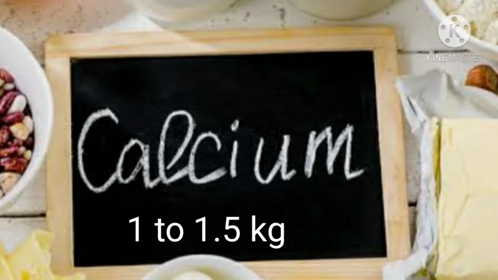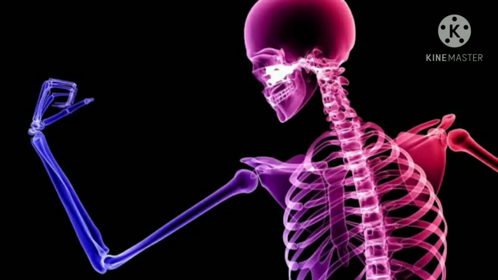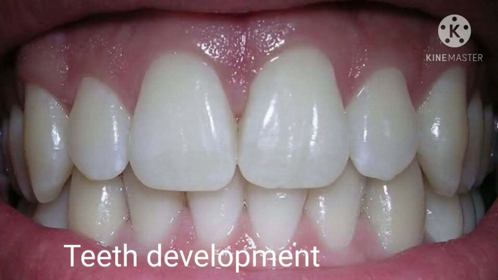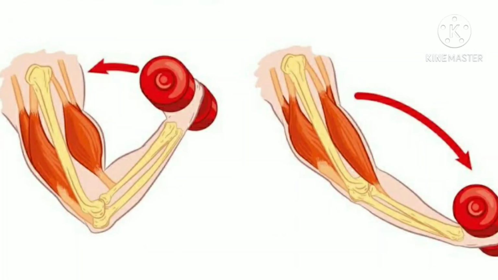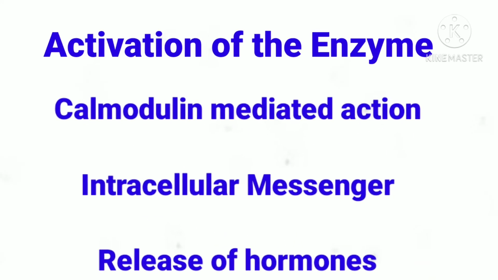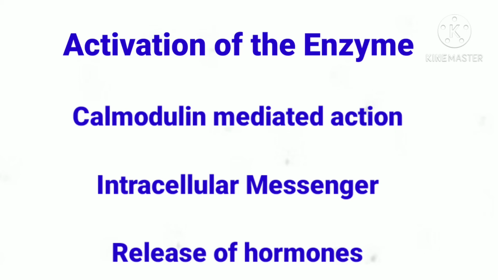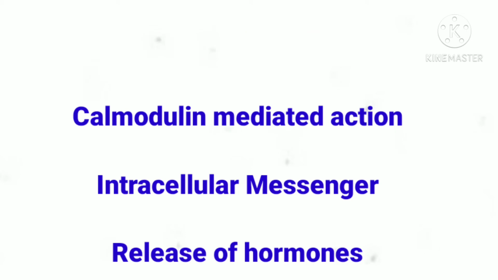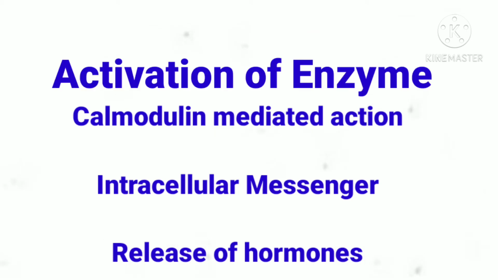Let's see some of the biochemical functions of calcium. Calcium is very important in the development of bone and teeth, muscle contraction, blood coagulation, nerve transmission, membrane integrity and permeability, activation of enzymes, calmodulin-mediated action of calcium as the intracellular messenger, and also in the release of hormones like insulin, PTH and calcitonin.